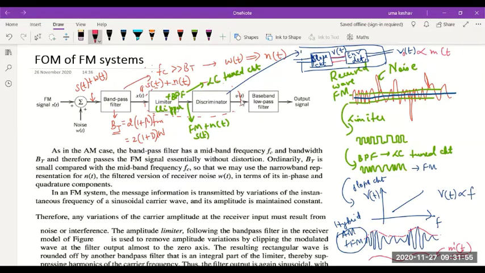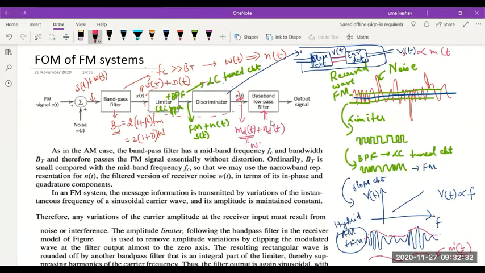Okay. Finally, after the discriminator, whatever output we are going to get, we send it through a low pass filter to remove unwanted noise components. Please remember, at this point, I'm going to get the detected message plus detected noise. Remember, I'm going to have message plus noise. This message is going to be present within a bandwidth of W. Remember, our message signal bandwidth is only W.